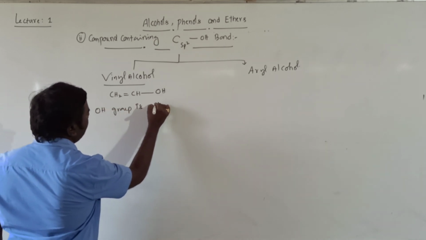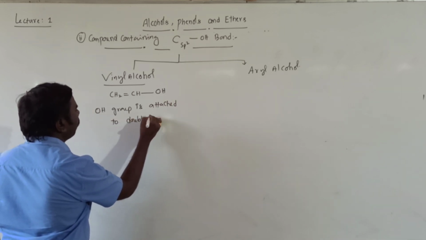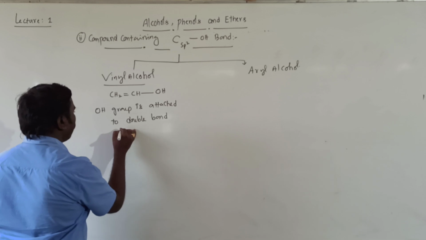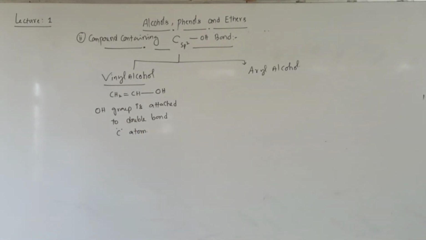Those are called vinyl alcohols. It is nothing but a vinyl carbon atom.